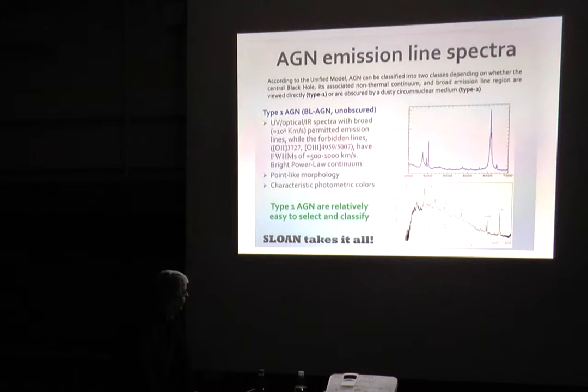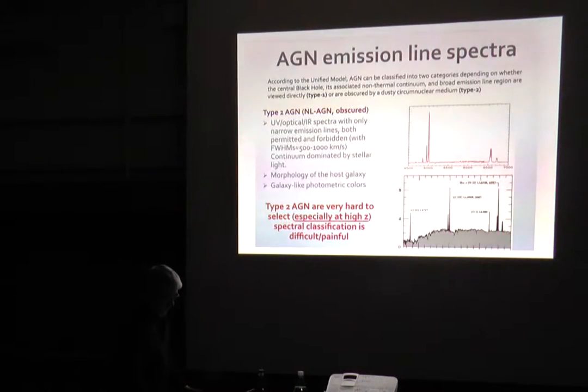In this field, I think that apart from the very high redshift universe, Sloan has already answered most of the questions. On the other side, you have the type 2 obscured AGN that are more difficult to pick up and select, because their optical spectra show narrow emission lines. The continuum is dominated by stellar light, and for this reason the morphology and the photometric colors are almost similar to a galaxy. So these objects are very difficult to pick up, especially by redshift, and also to classify when you have an optical spectrum.